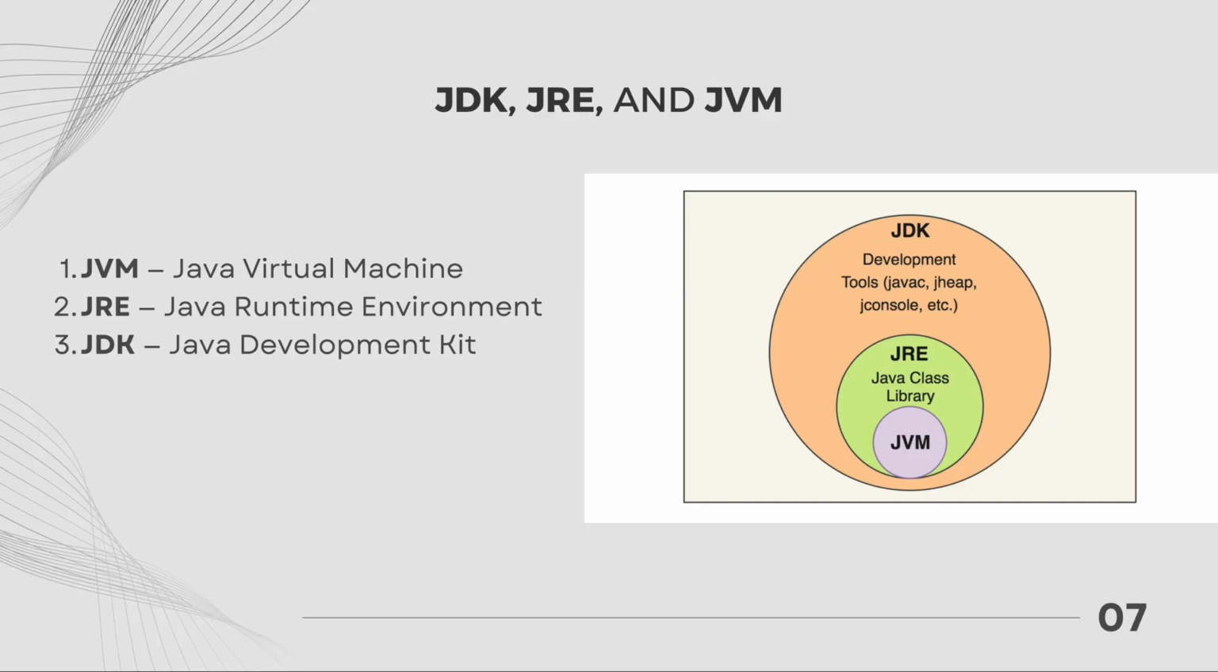So, to recap, JDK is the Java Development Kit used by developers to write and compile code. JRE is the Java Runtime Environment, which provides the environment to run Java applications, and JVM, the Java Virtual Machine, executes the bytecode and makes Java platform independent. All three work together to make Java development possible, and we'll be using the JDK and JVM when we install and configure our environment in the next part of this video.